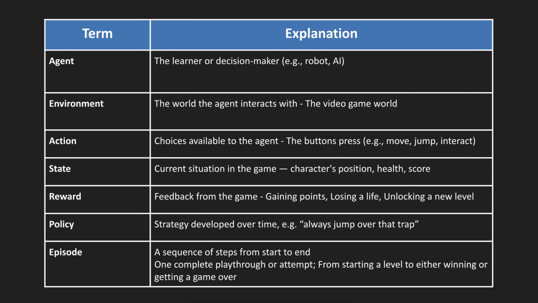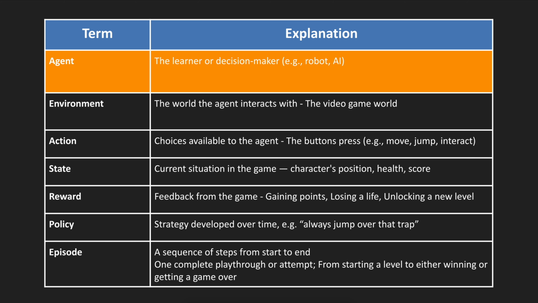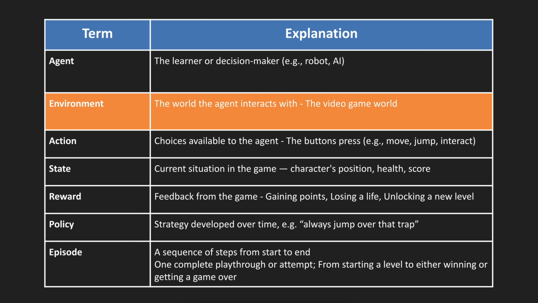or penalties. So let's take a look step by step at each term that we are using in reinforcement learning. The first one is the agent. Agent is a player, right? A player that plays a game. So it's the learner or decision maker. For example, it could be a robot, it could be an AI, and so on. The next one is the environment. The environment in our case is the world with which the agent interacts. So in our case, it's the video game world.